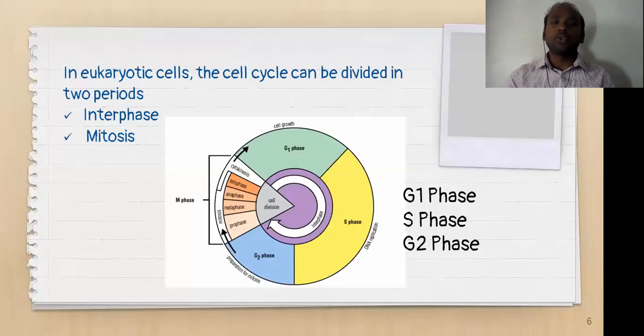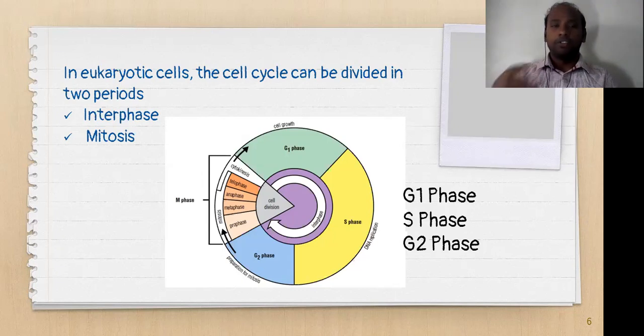But if you see the eukaryotic cells, eukaryotic cells are definitely more advanced cells when compared to the prokaryotes. And in eukaryotes, the cell cycle is more complex when compared to the prokaryotes. The complex eukaryotic cell cycle can be divided into two phases or two periods.